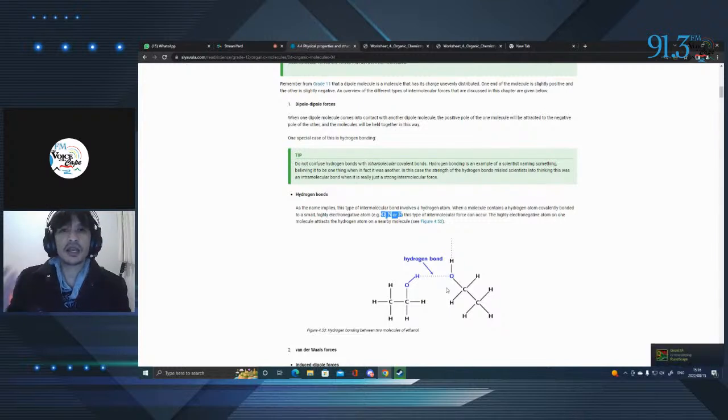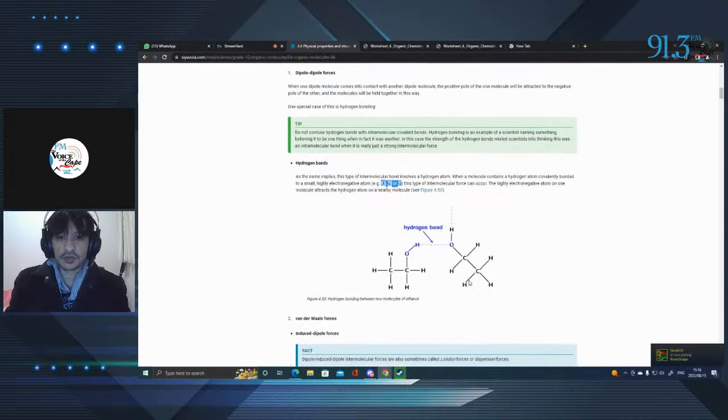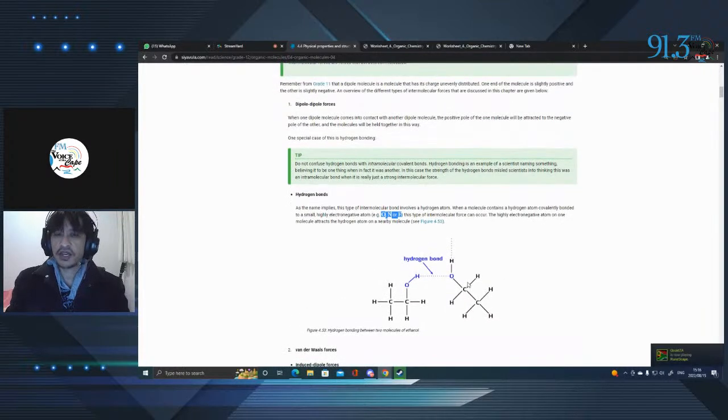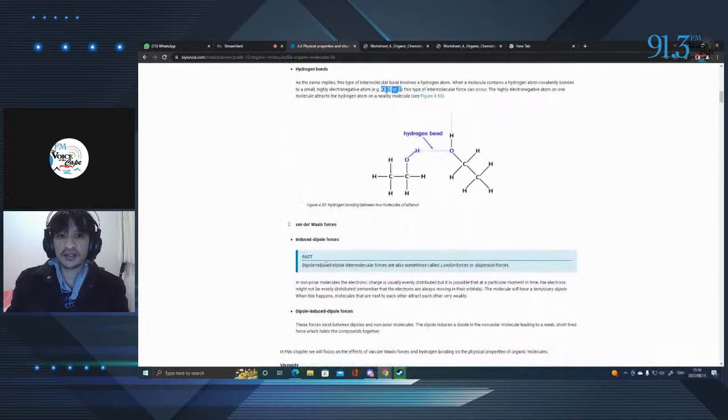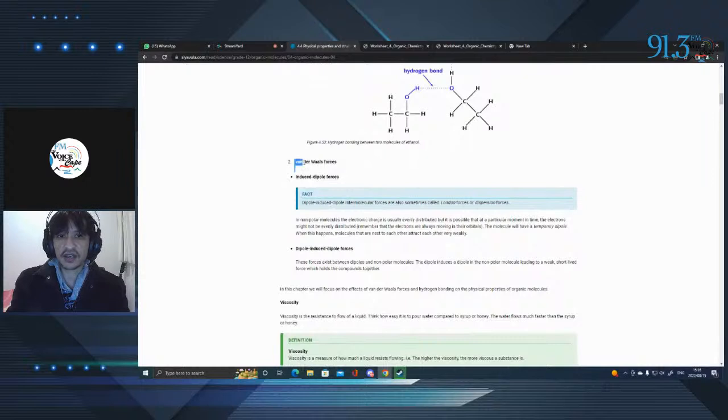And that's the smell you're getting in the garage. It's because they evaporate rather easily. Now they don't have hydrogen bonds, they will fall under things like van der Waals forces. Now van der Waals forces consist of two types of bonds, right? Induced dipole forces and dipole-induced dipole forces.